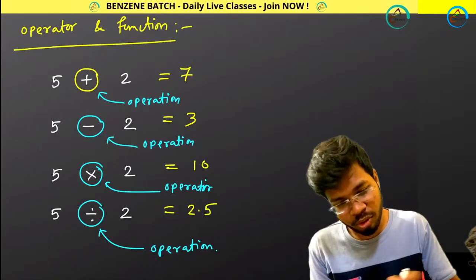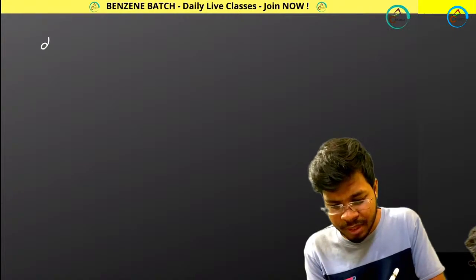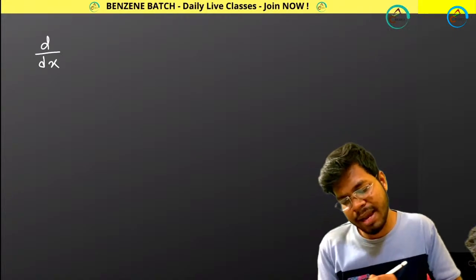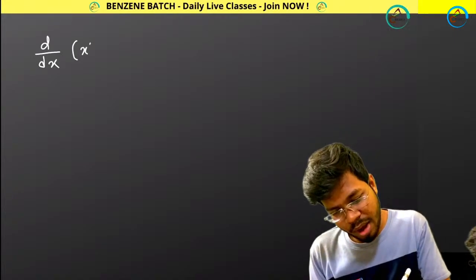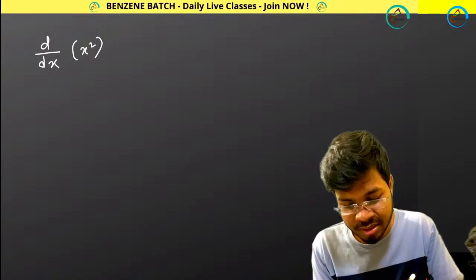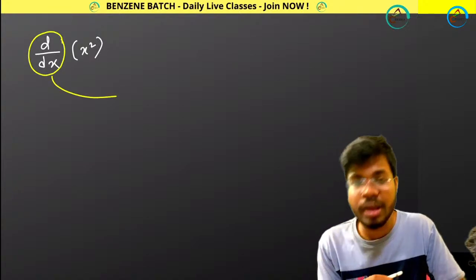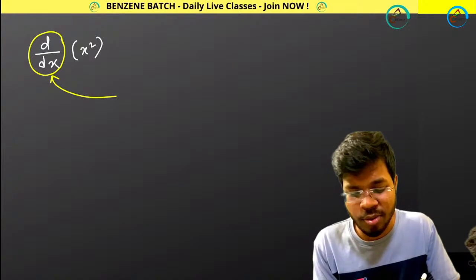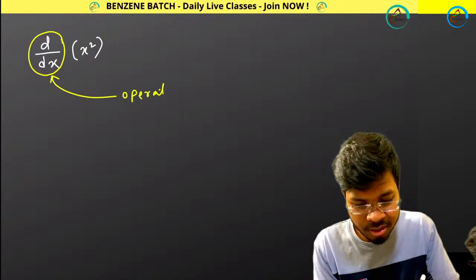Not only that, let me explain more. Suppose I am doing d by dx of x square. Actually I am doing differentiation, which is also one operation.